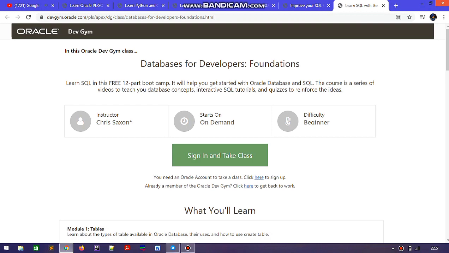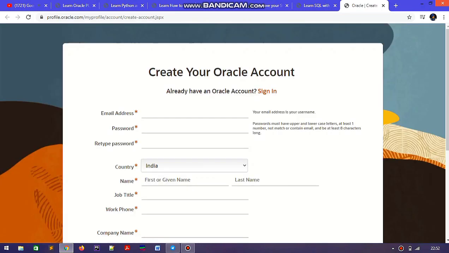When you tap on sign in and take course, firstly you need to create your Oracle account. Here you can see beneath there is a click here to sign up. If you are new on the Oracle platform, you need to create a new account, and if you are already a member, then just sign in to your account. Now I am going to create my account on the Oracle platform.